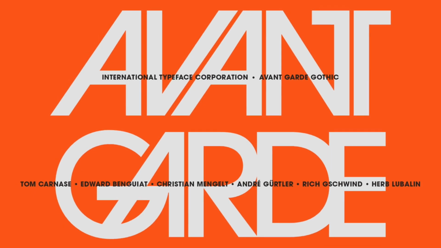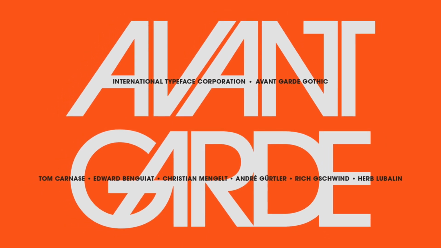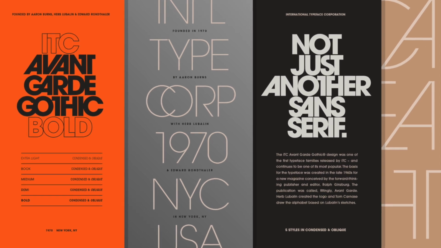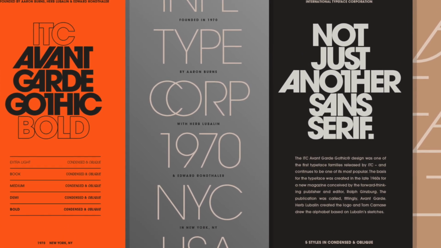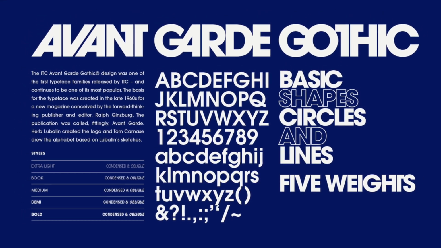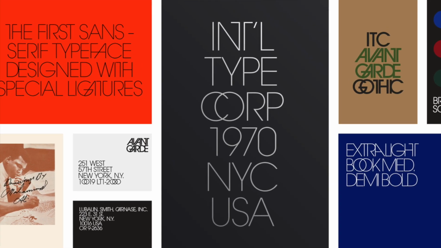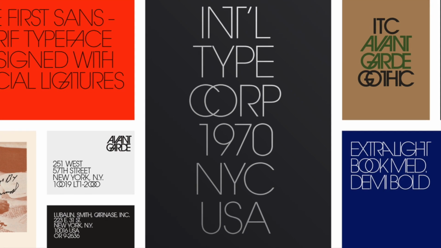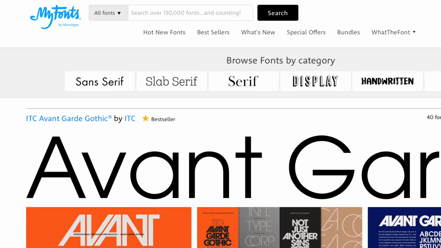Today, ITC Avant-Garde Gothic is available in the open type format with all the upright and oblique styles and with an extended character set. Of course, it includes the original ligatures which made the design so famous. And interestingly, even 50 years later, it's still a bestseller.